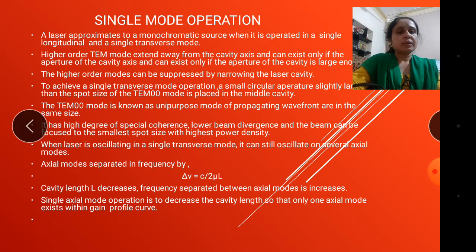Coherence is of two types: spatial coherence and temporal coherence.